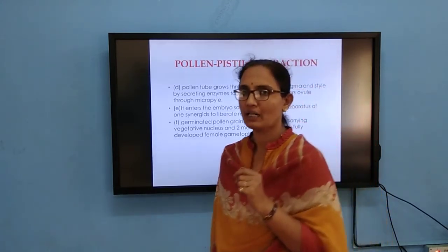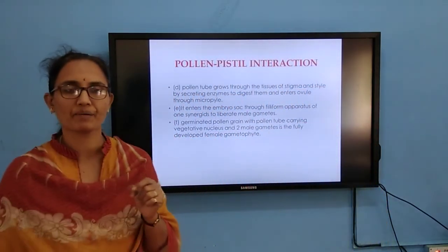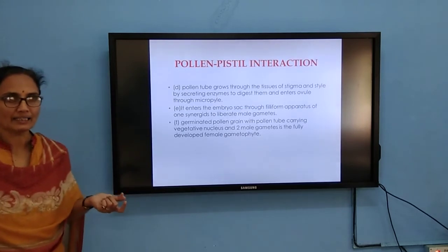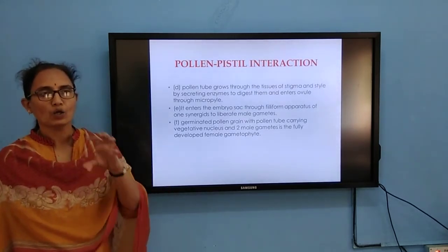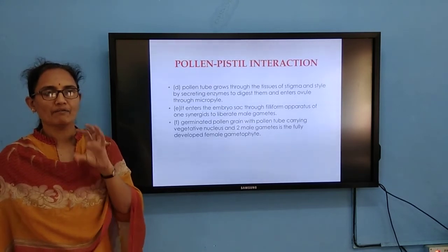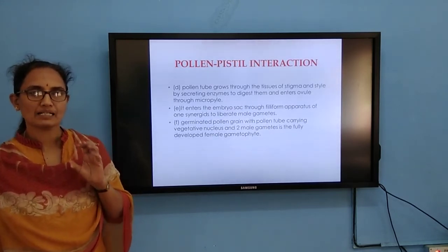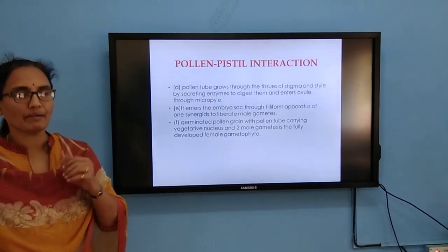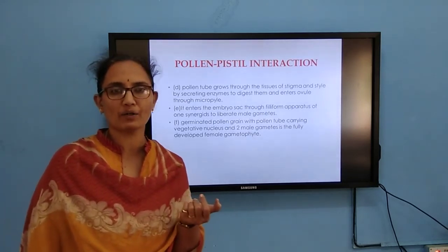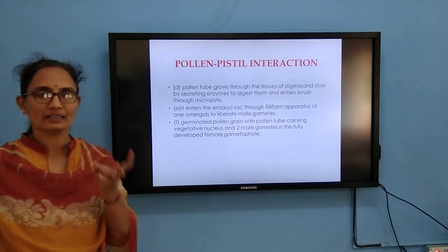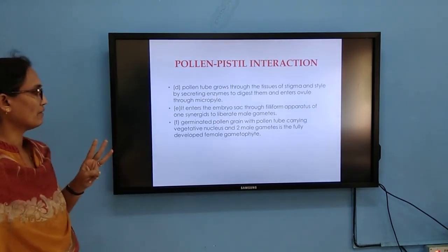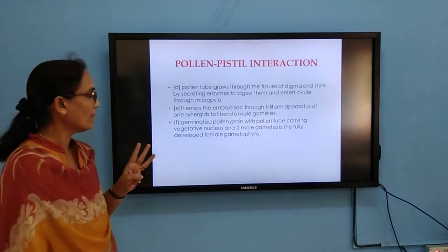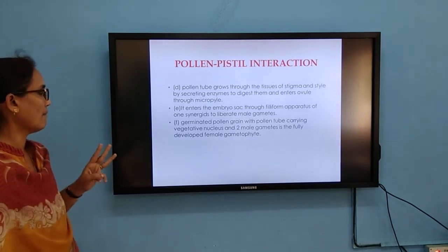That is what we call fertilization. Then what is the fate of the other male gamete? The other male gamete fuses with the two polar nuclei present in the central cell. So three nuclei are going to fuse. That condition we call triple fusion.